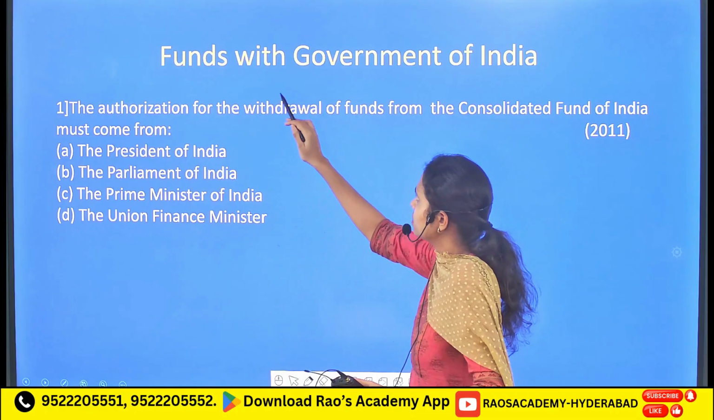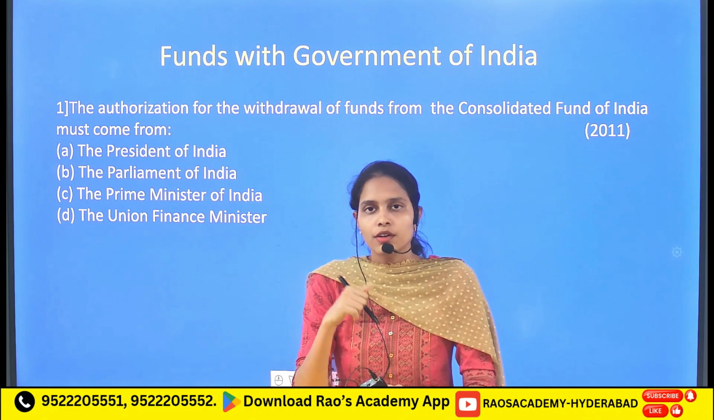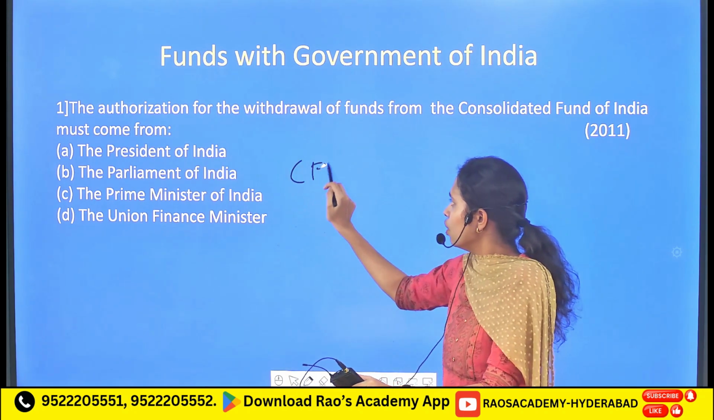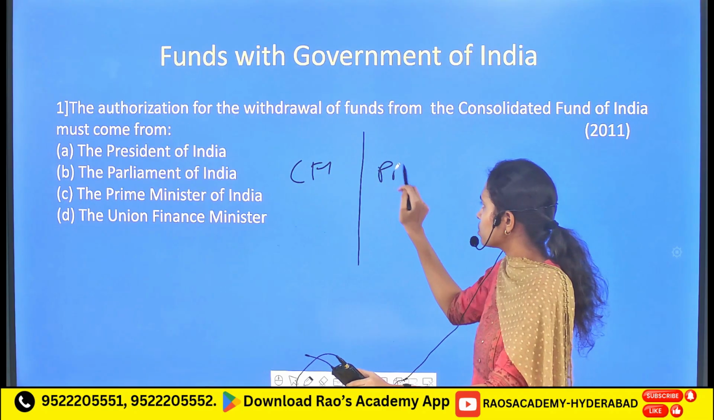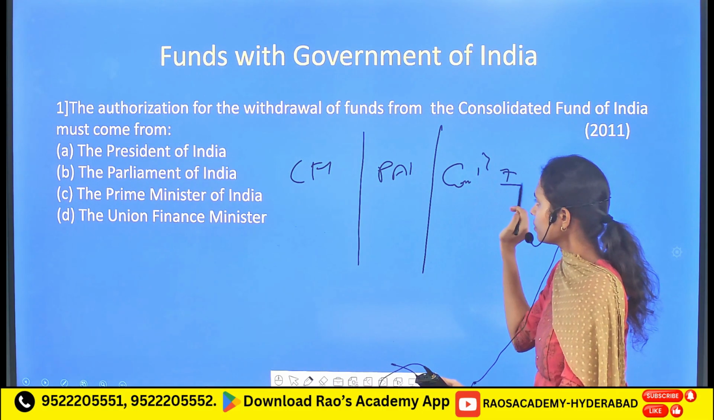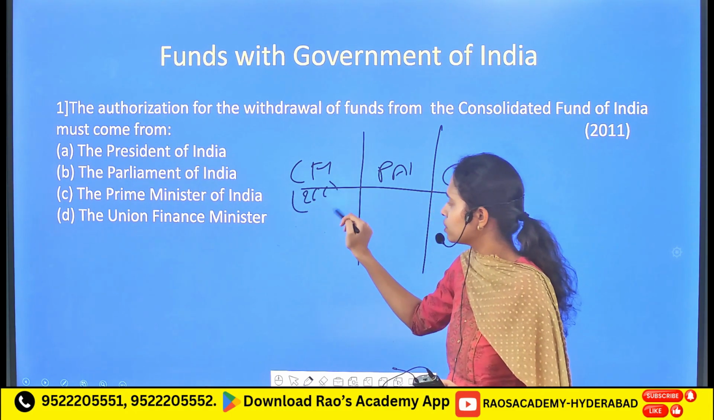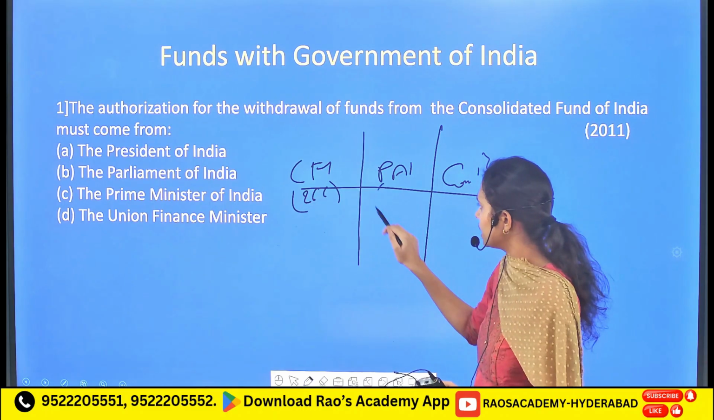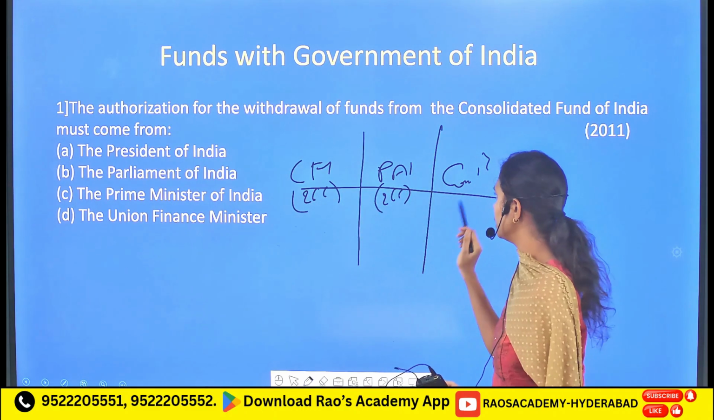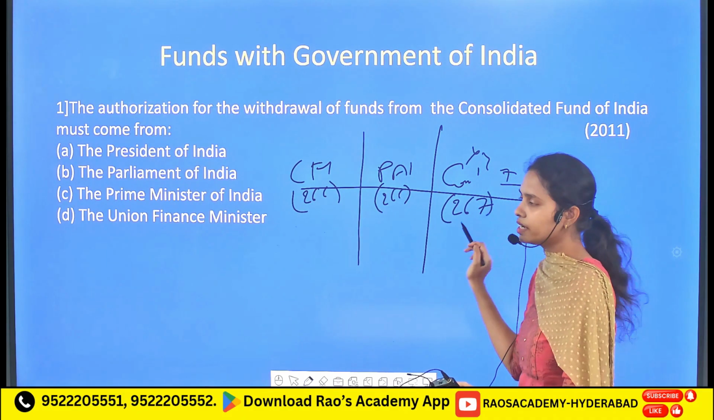Followed by, a concept called the funds of the Government of India. There are different kinds of funds with regard to the Government of India. One being the Consolidated Fund of India, followed by the Public Account of India, followed by the Contingency Fund of India. Article 266 refers to the Consolidated Fund of India, and at the same time Article 266 also refers to the Public Account of India. Then the Contingency Fund of India is referred to under Article 267.